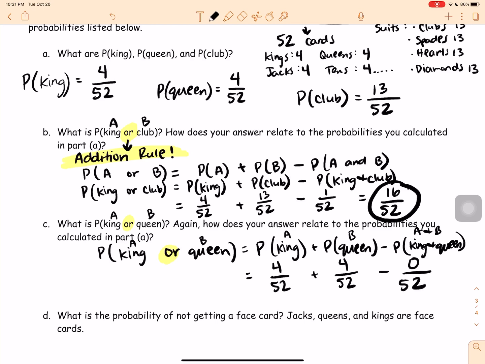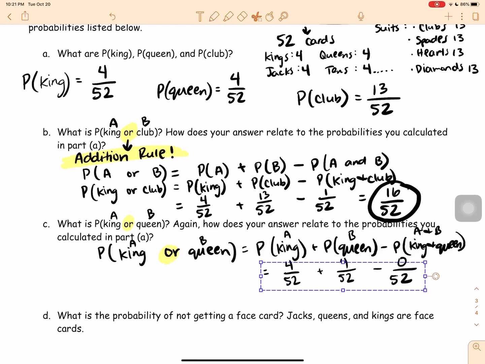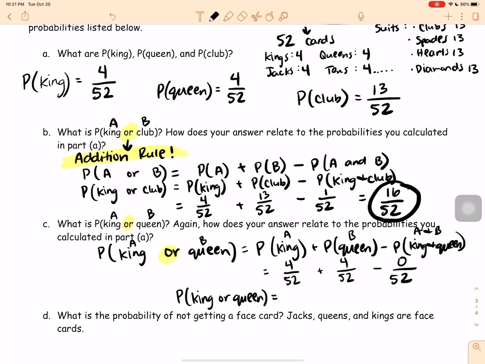So this is just a logic type of thing. So if we add all those together, let me make them a little bit smaller here. The probability of getting a king or a queen, we just add together how many kings and queens there are. So it's just 8 out of 52 cards are a king or a queen. Okay, so that's that for that one.